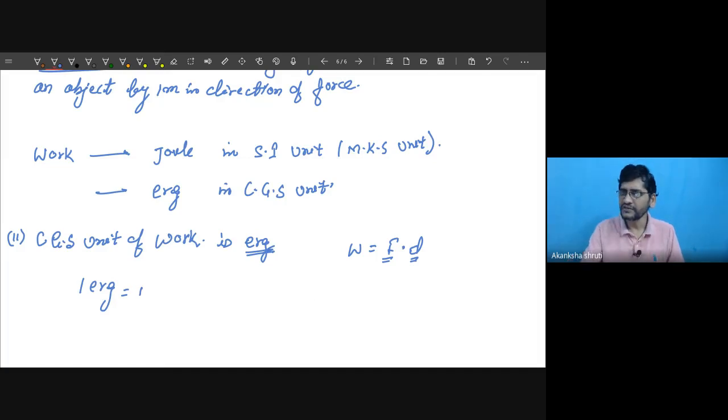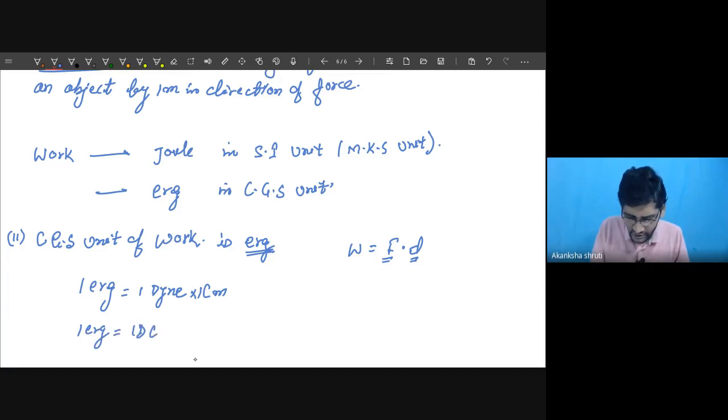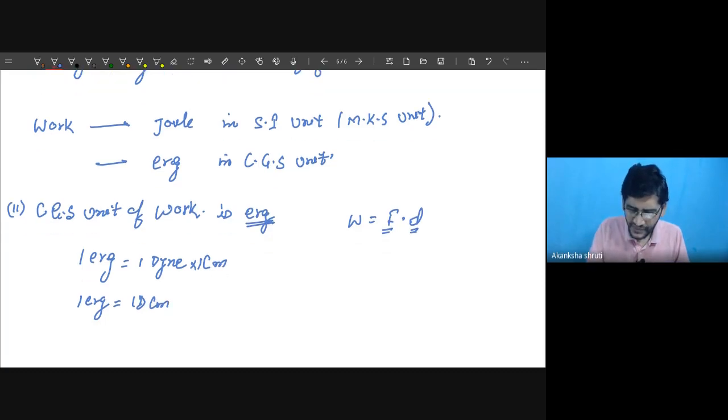None of you can tell. We have learned in our chapter Force and Laws of Motion, CGS unit of force is dyne, student. And displacement in CGS, centimeter gram second, so it is our centimeter. So you need to take for 1 erg, it is our 1 dyne into centimeter. Or 1 erg is given by 1 dyne centimeter. It is this one.